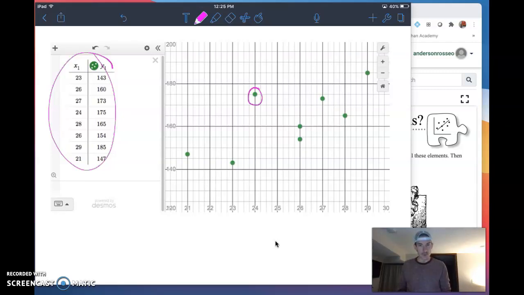You can see I go from 21 to 30, and I go from 120 to 200 on that y-axis. So it's a fairly linear model. I'm confident that we have a positive, moderately strong linear model there, and doing some of the things that we're about to do is going to be perfectly acceptable.